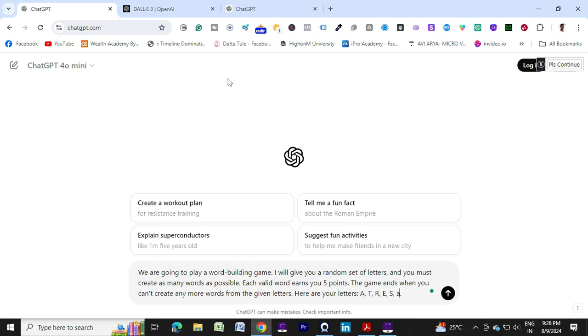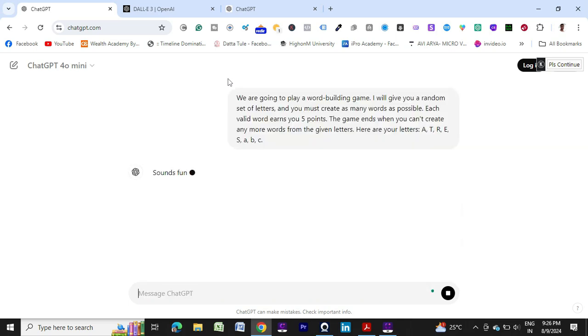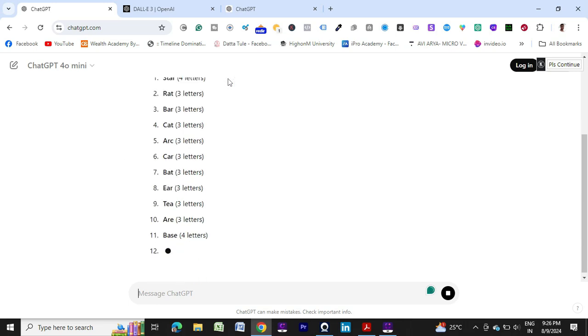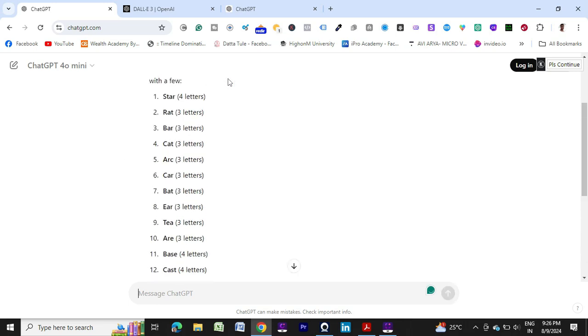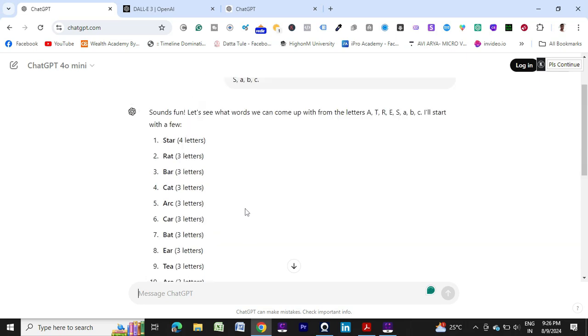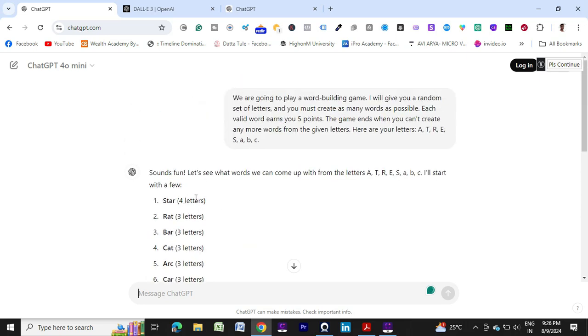A, B, C also. Okay, so another letter I have added. So let us check how it responds. Sounds fun. Let's see what words are. Okay, see how many words it has created. Sounds fun. Let's see what words we can come up with from it.